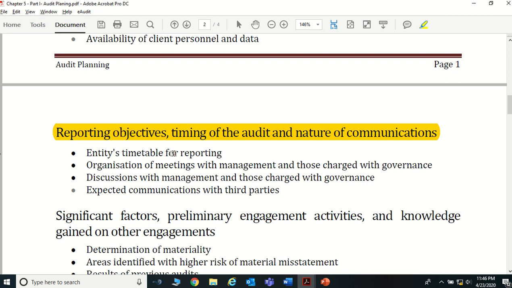Now say for an example, if some client has not prepared its financial statements until the last moment, and he comes somewhere in September or October 1st and says he wants to finish this before 30th November, right? Because he wants to submit the financial statements to the Department of Inland Revenue. For that purpose, he is coming with a timetable. Yeah, see, I want to quickly do this audit, right?